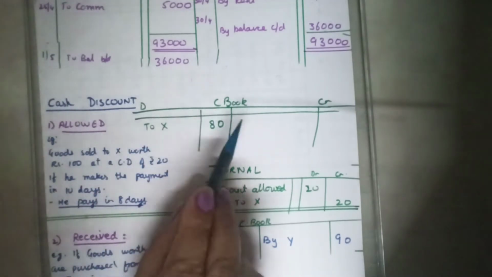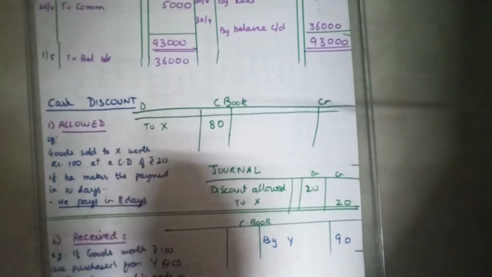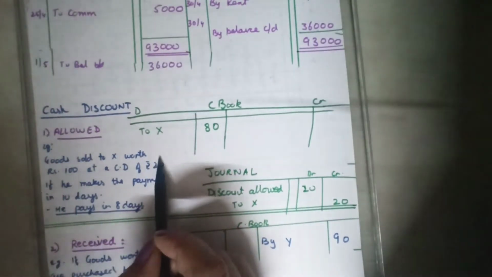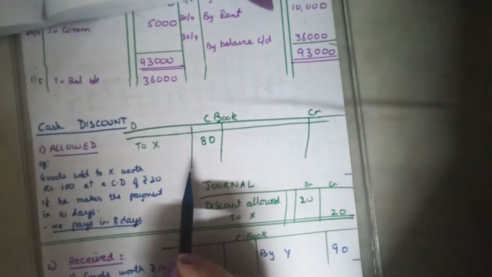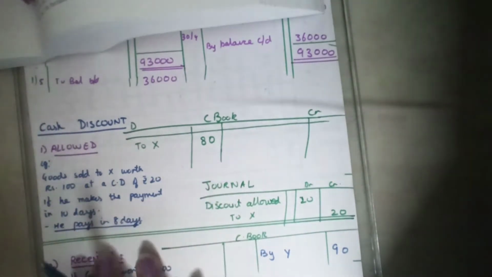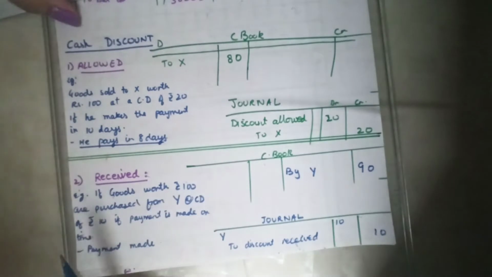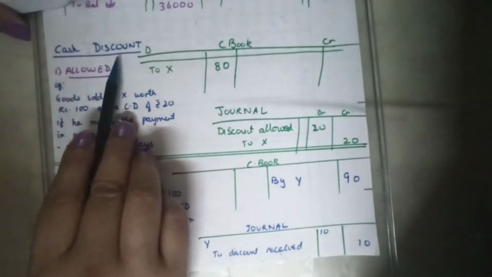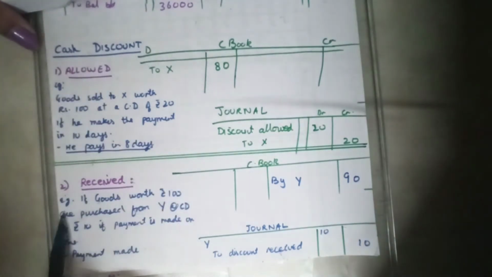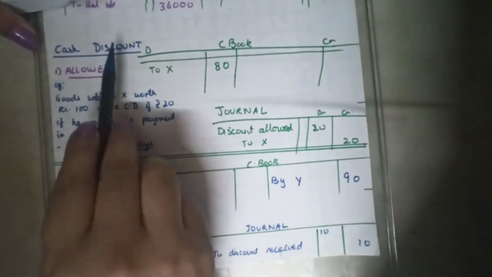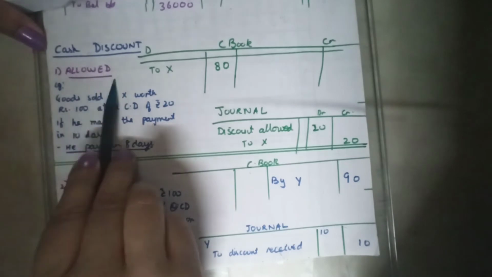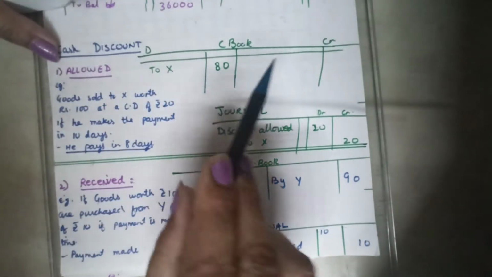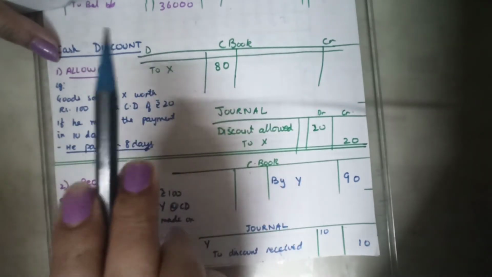Cash discount is always part of accounting. Trade discount is not recorded at all, but cash discount is recorded. So in case in the cash transaction in the cash book there is a cash discount, where will we record that cash discount? Here is how we record the cash discount. There are 2 types of cash discount, discount allowed and discount received. Let us take the case of cash discount we have allowed. We have allowed discount means discount is an expense. It will definitely come on the debit side.